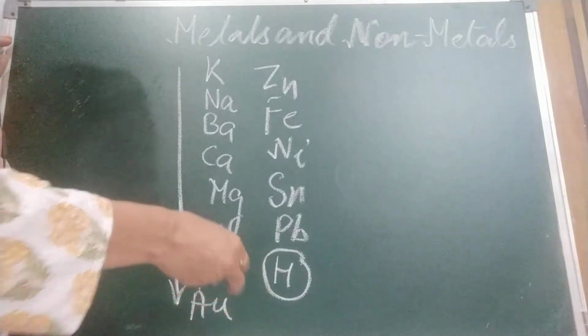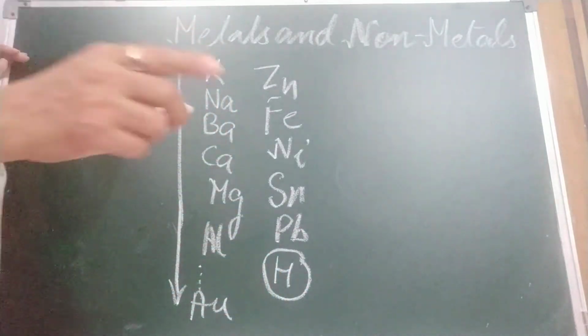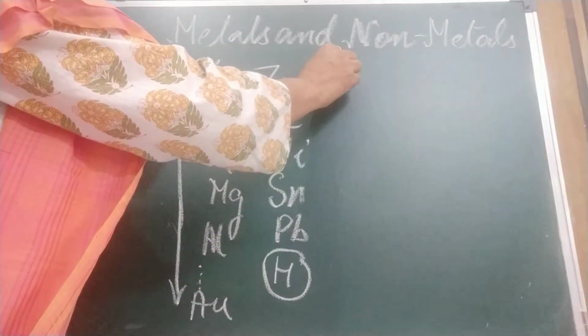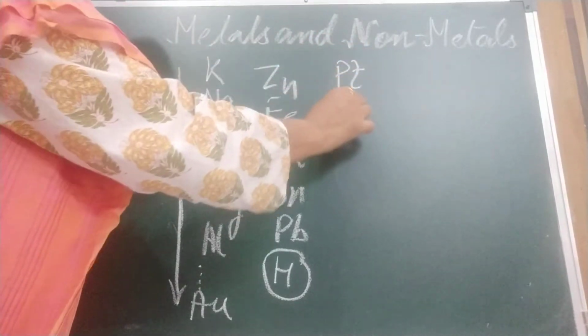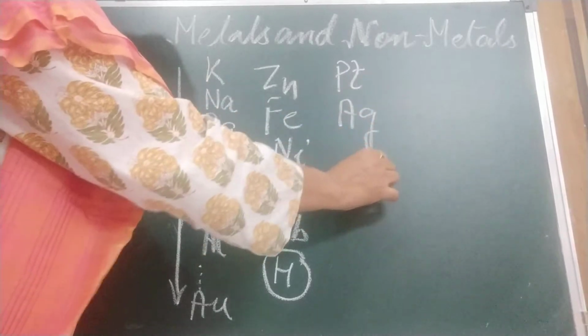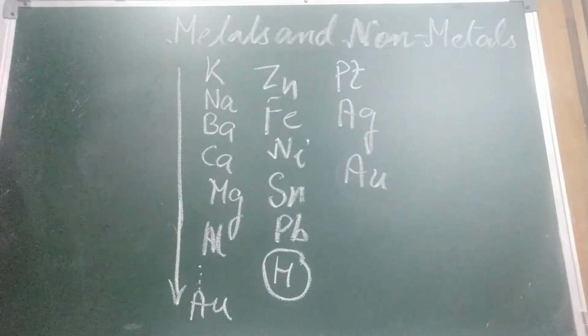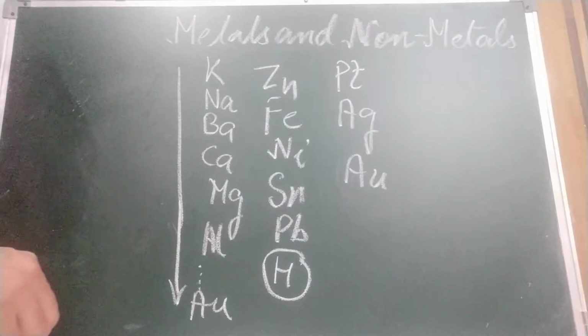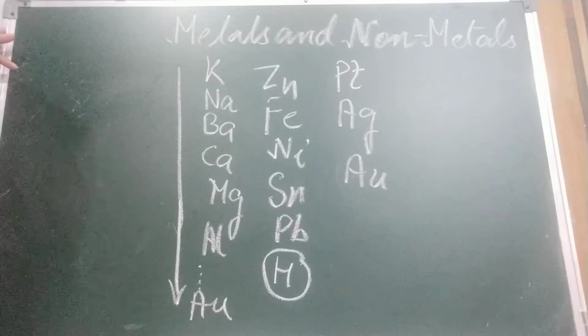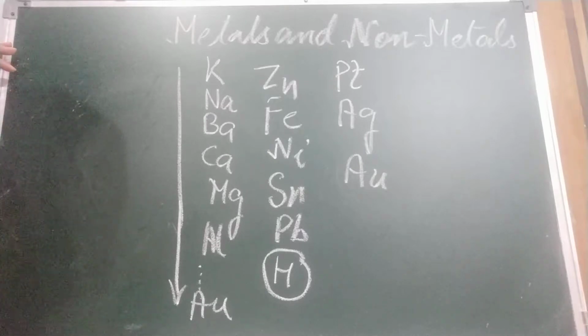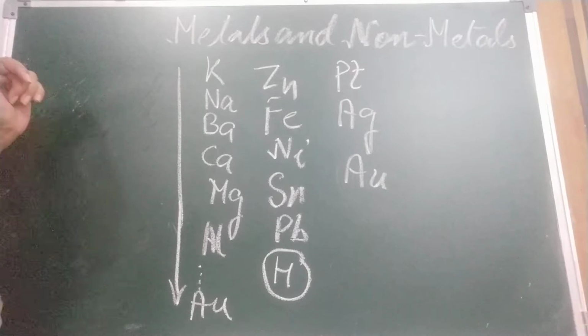Least reactive metals, I told you, we call them noble metals, like platinum, silver, gold. These are least reactive metals and we call them noble metals, and we have placed them below hydrogen. Okay, children. So metals can replace another metal placed below it in the reactivity series, but cannot replace a metal placed above it in the reactivity series.